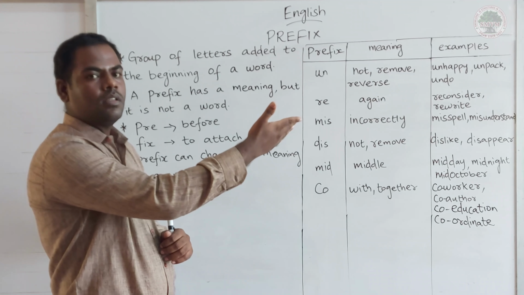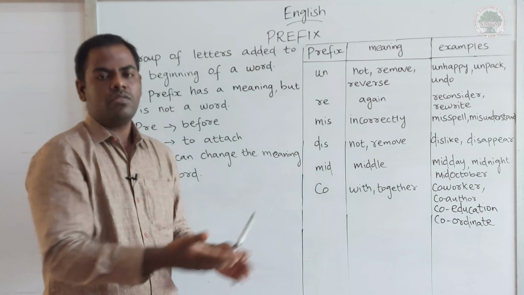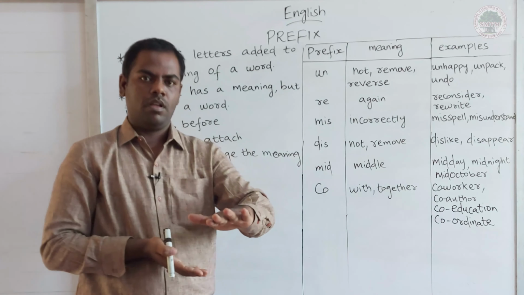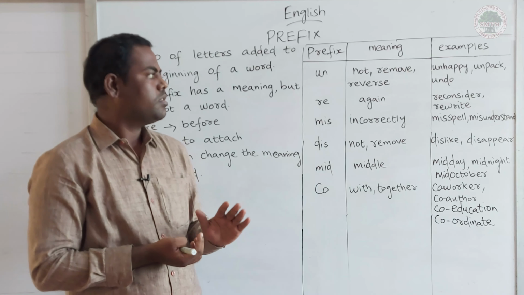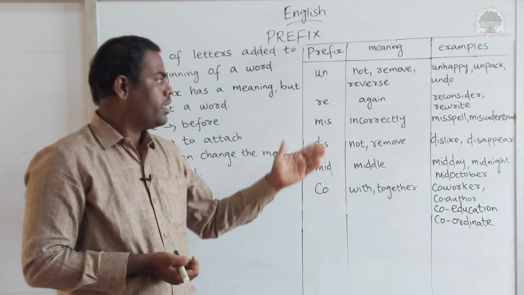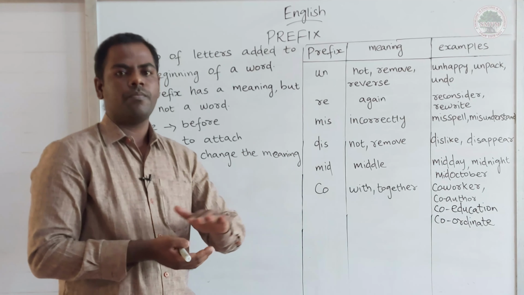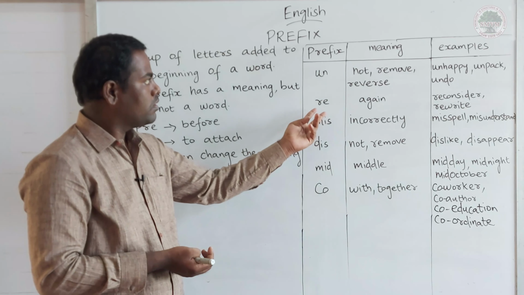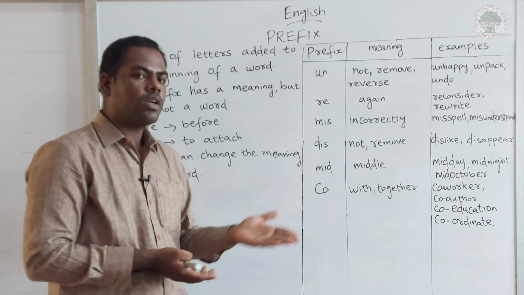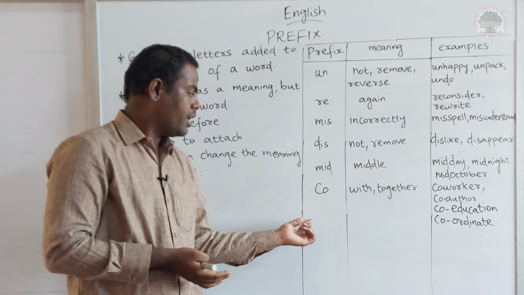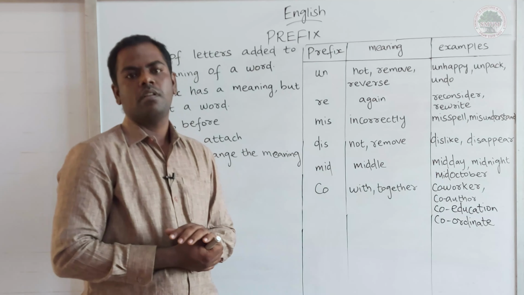So, happy in the sense happiness. If I say unhappy, it is the opposite of happy, right, my dear students? So, these are a few examples. Apart from this, we have more prefixes, two-letter prefixes, three letters, and four letters also. For example, we can take anti, A-N-T-I, right?